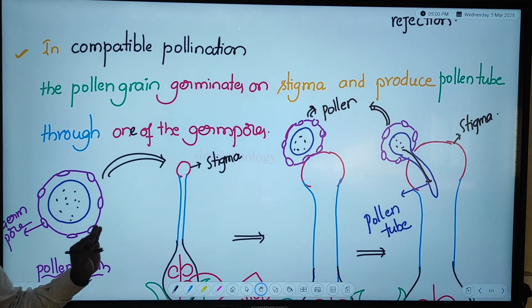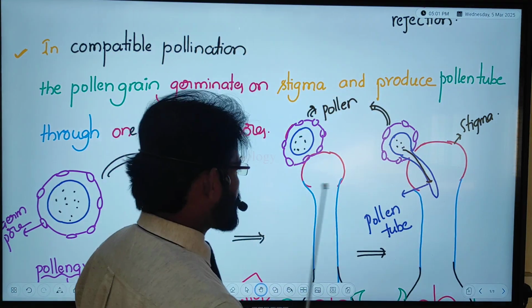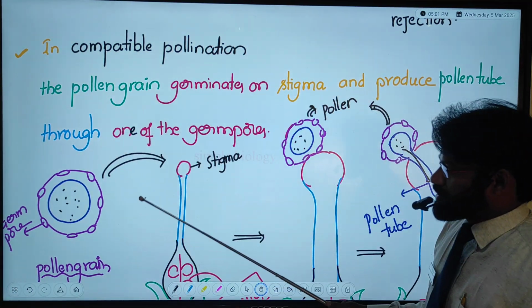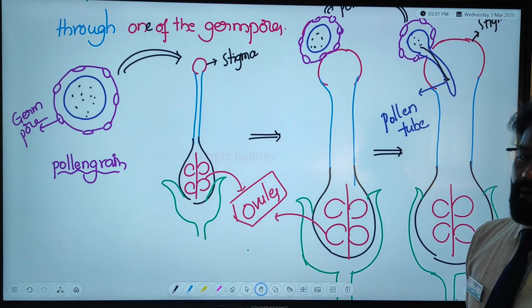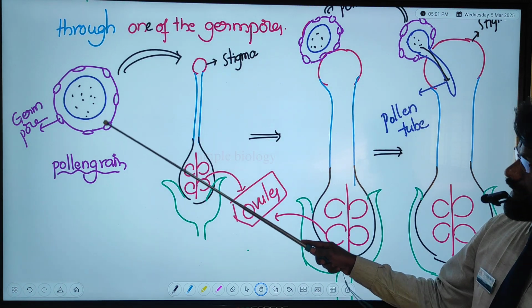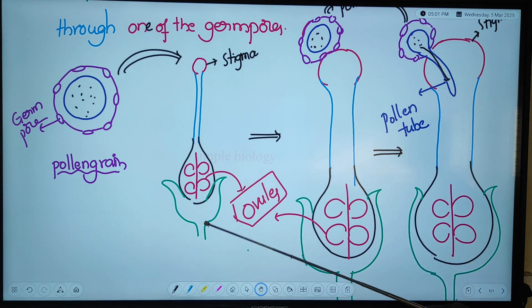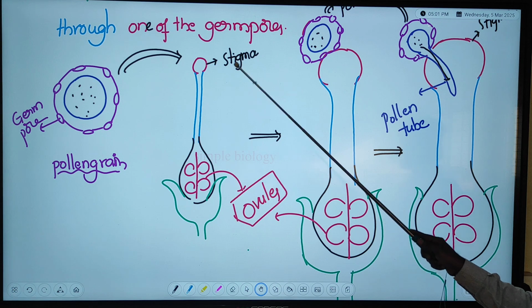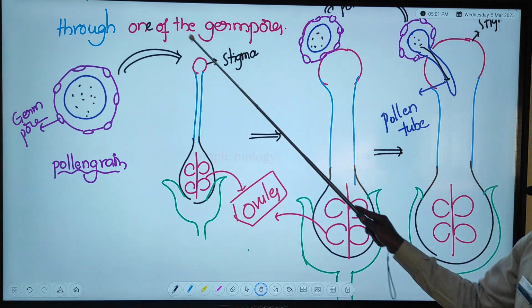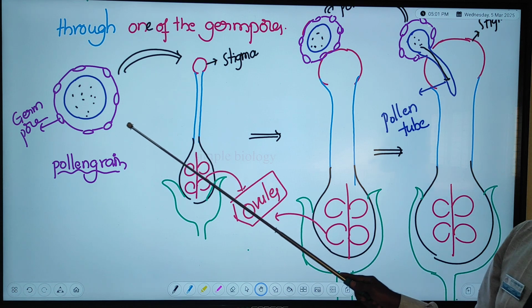Next, how pollen-pistil interaction is going on in compatible pollination. First I would like to explain the diagram, and afterwards the words. This is a pollen grain. It has exine and intine, with the cytoplasm inside. This is a pistil with stigma, style, and ovary. Here the pollen grain is the right one, and that is what we need to discuss.